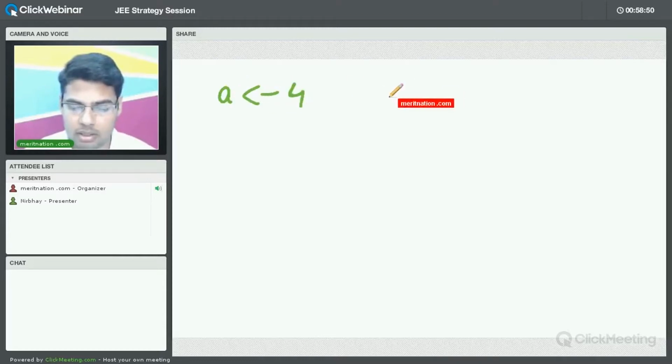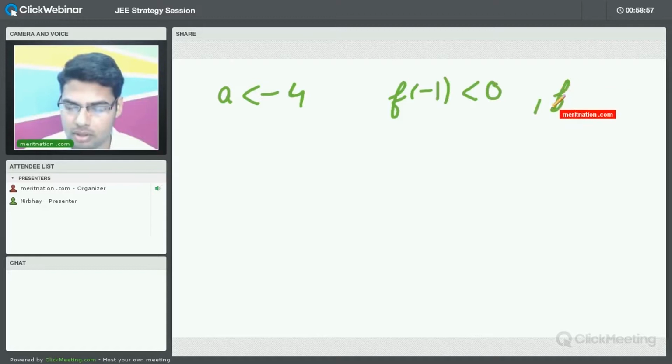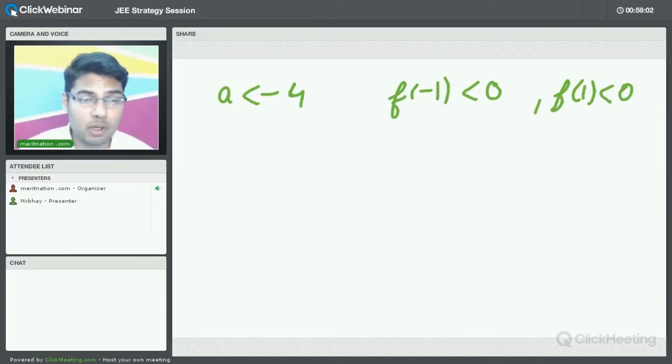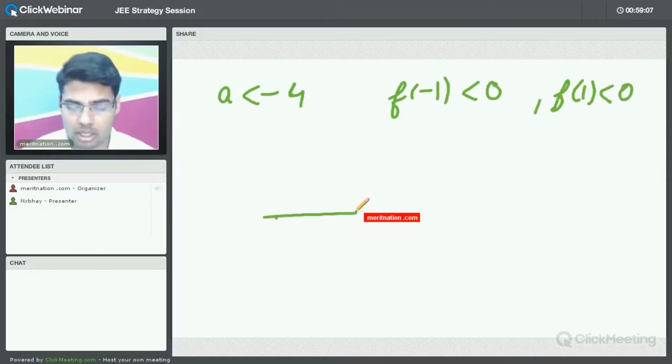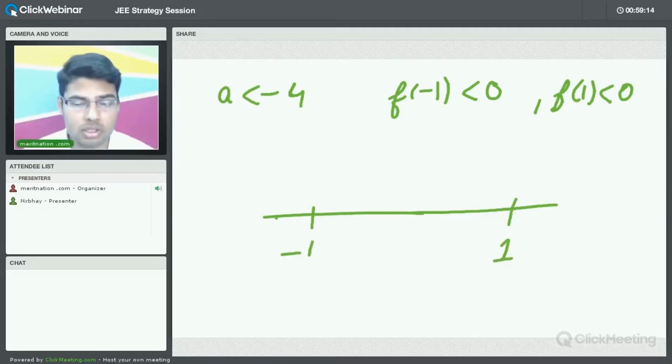When a is less than minus 4, you will find f of minus 1 is negative and f of 1 is also negative. Now we have the sign of the function at these points, so we can easily solve. So again let us have this x-axis. This is basically minus 1, this is basically plus 1. This is a multiple choice question, so we'll have to take a look at all the options. f of minus 1 is negative, so let us say here it is negative. f of 1 is also negative.